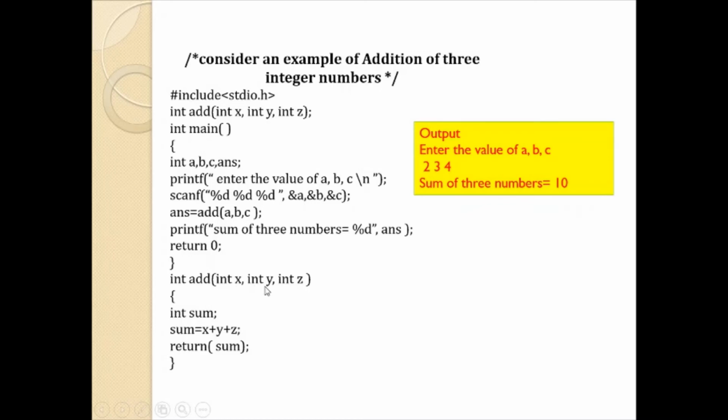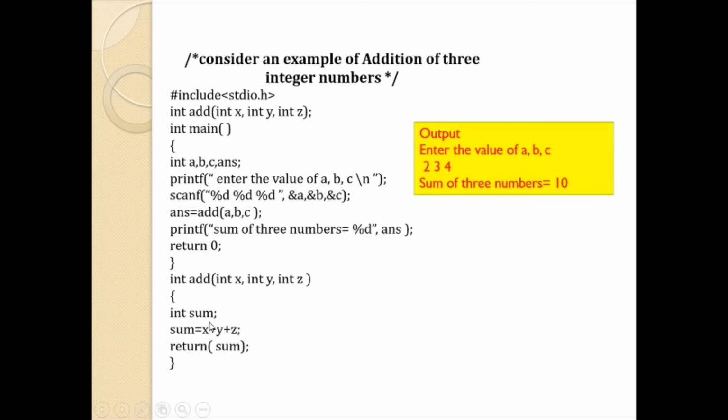These x, y and z variables are going to get the values of A, B and C. Here, as you have declared some variable, we are calculating this addition x plus y plus z.